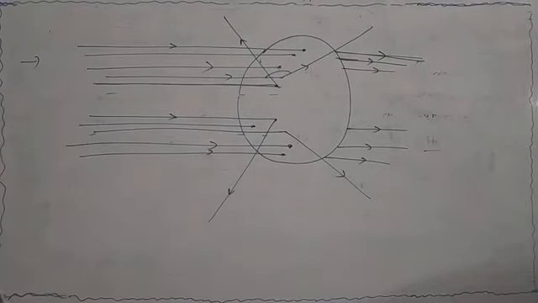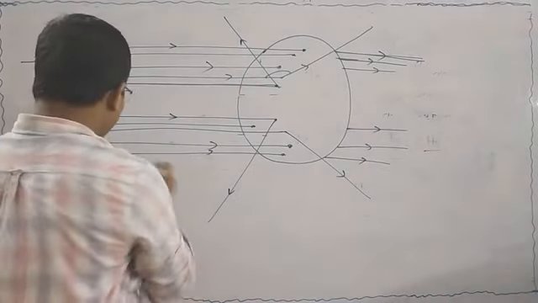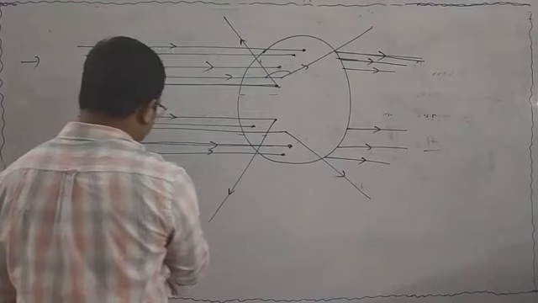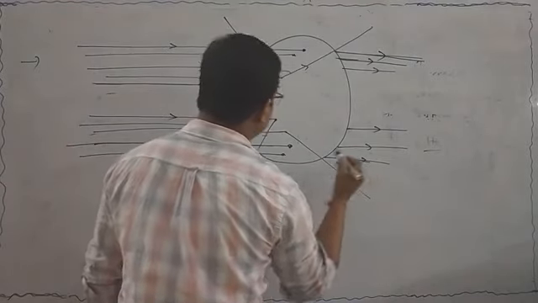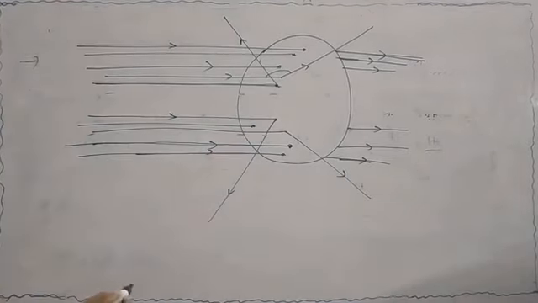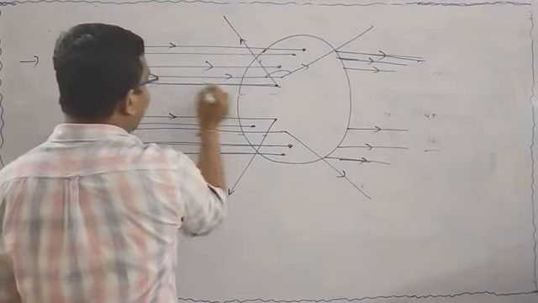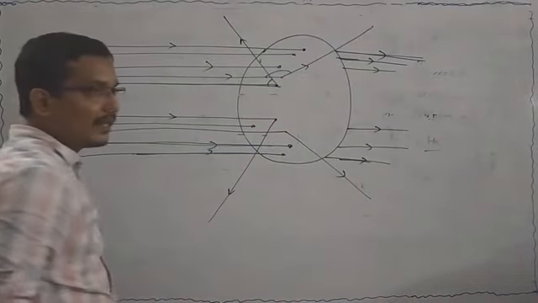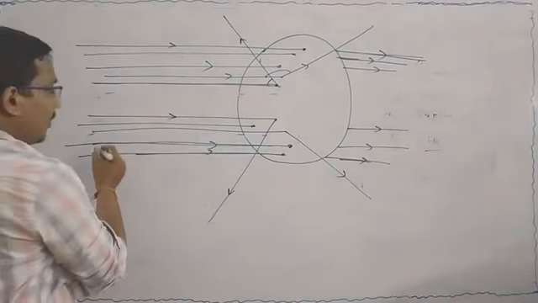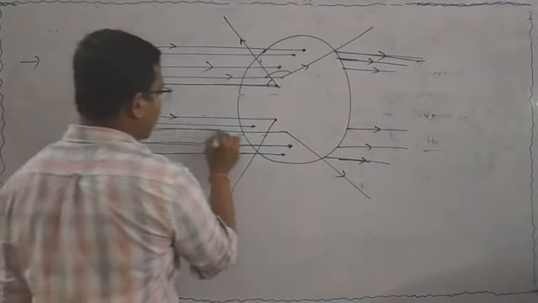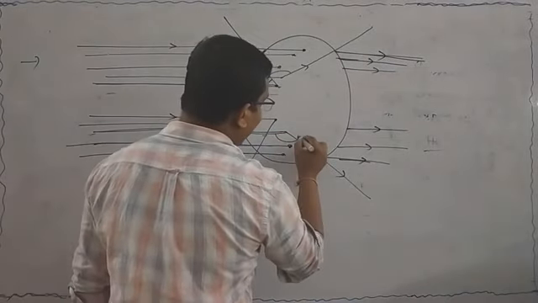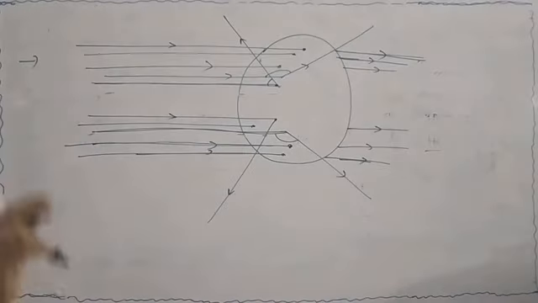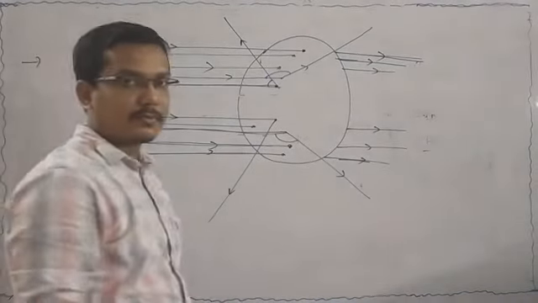What happens? Most of the alpha particles pass through the gold foil, a few get deflected less than 90 degrees, and very few get deflected more than 90 degrees. He got three observation points.